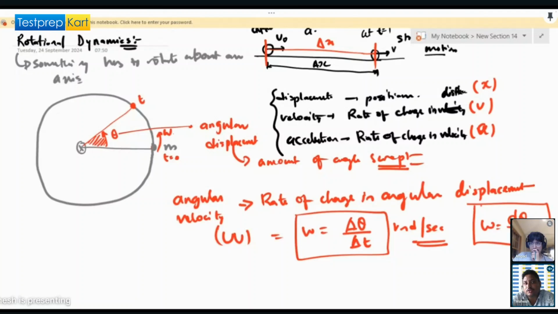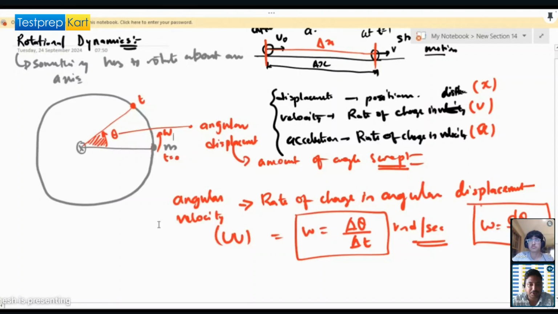But when you are turning on a fan or a motor, or an electric screwdriver, their speed starts from zero and reaches the maximum. In that case the angular velocity will be changing, so there will be an angular acceleration. When the particle is changing its angular velocity, there will be angular acceleration.